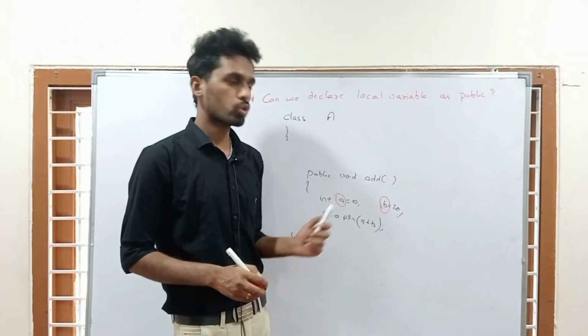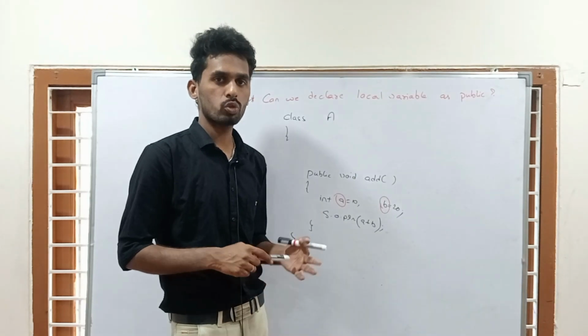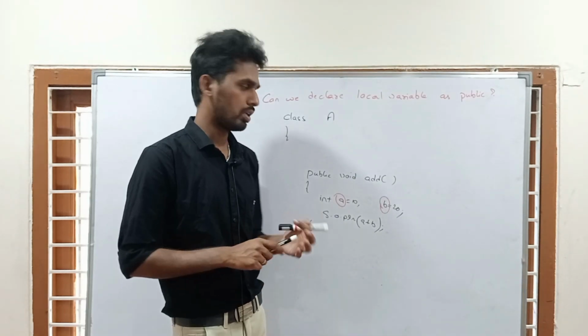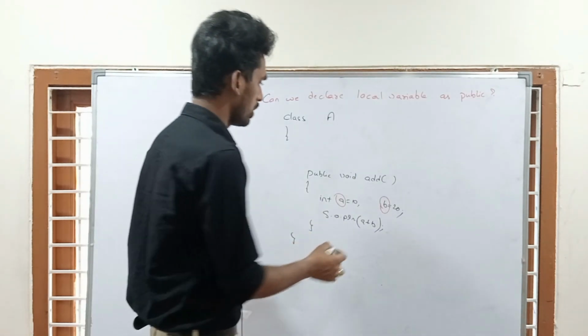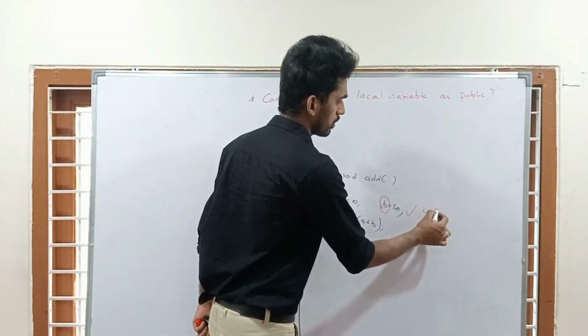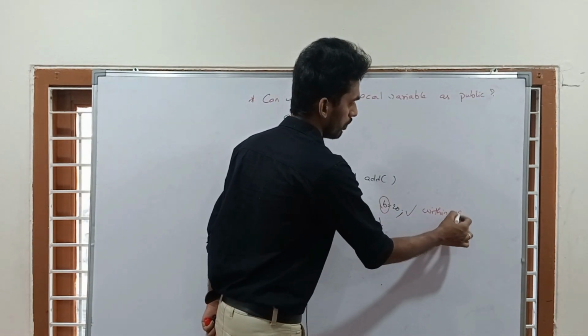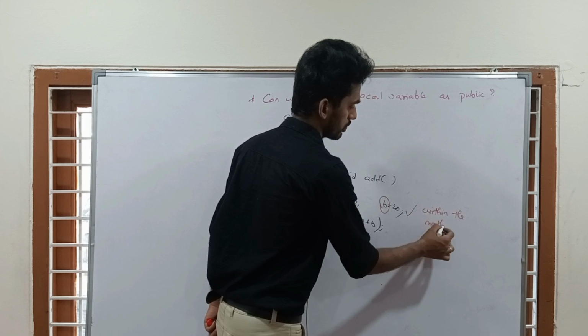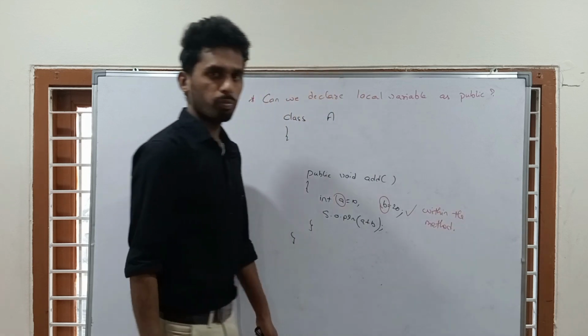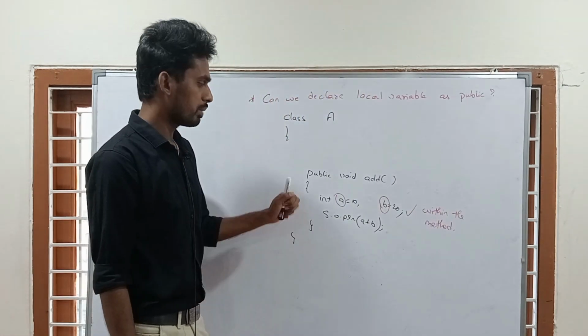But what is the scope of this local variable? Where can we access this local variable? The scope of this local variable is only within the method. Only within the method. The scope of local variable is within the method.